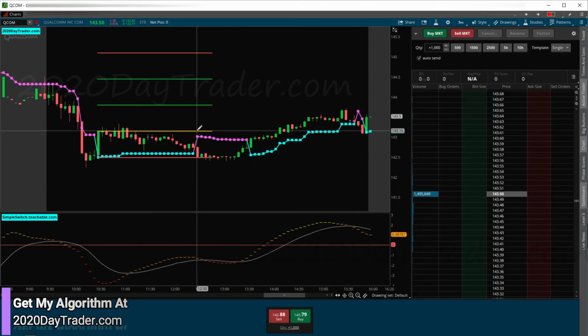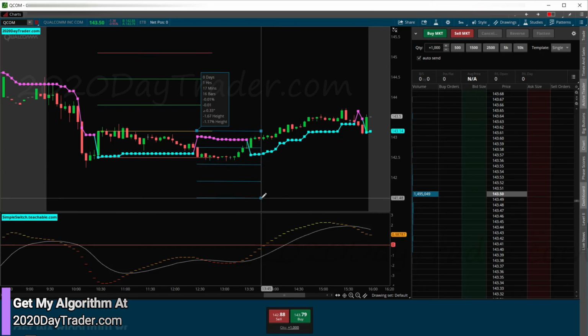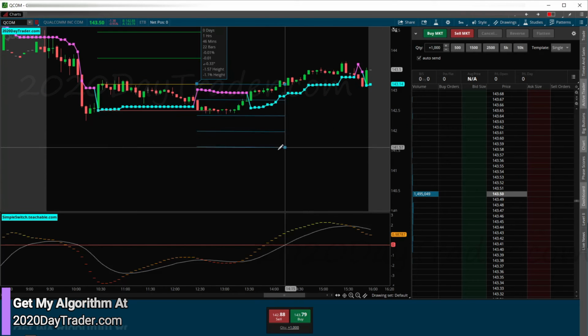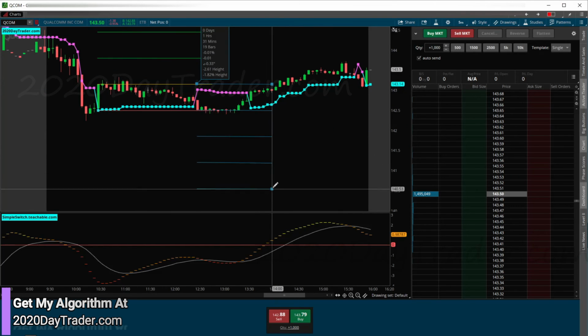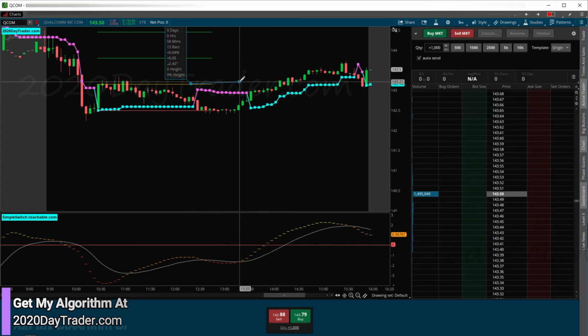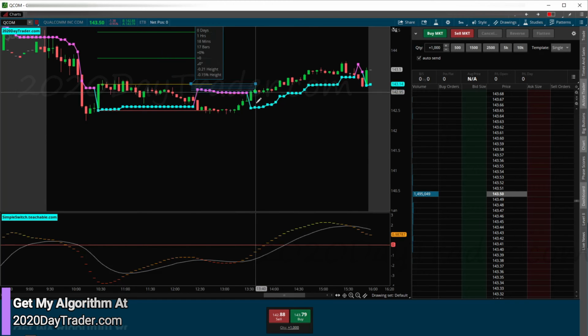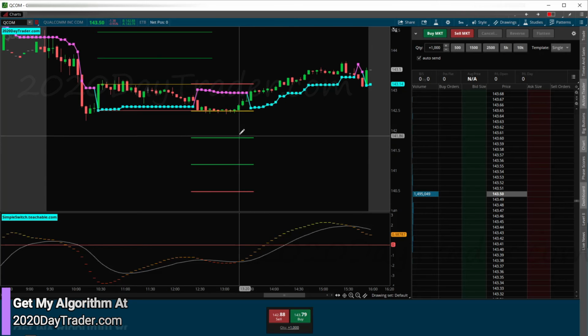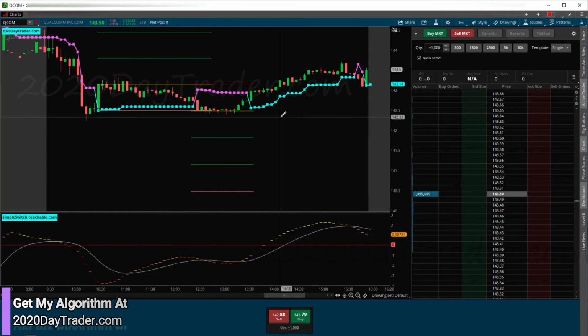Now, QCOM doesn't have a great success rate. It only has about a 65 to 70% success rate, but it gives me a high trade frequency. So in the end, I could still make a lot of money with QCOM, but the better part is I always have ability. I mean, it trades almost every day. So there's always opportunities to make content and to teach from that content. So, but yeah, QCOM, we had our switch. We would have speed bumped it and took a loss in the speed bump. Would have been a double loser. So good thing we didn't take that trade.